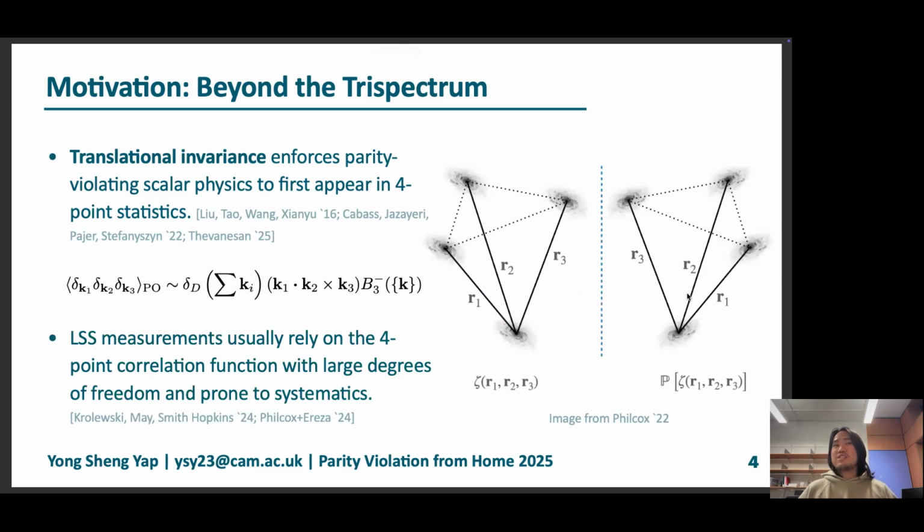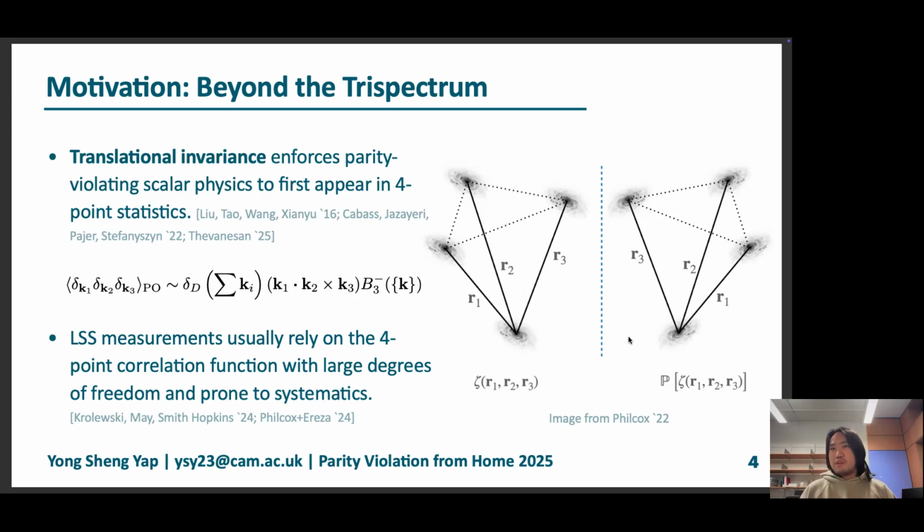This is why traditionally in large scale structure measurements like those done in BOSS and DESI, they have usually relied on 4-point correlation functions of galaxies because in contrast to the 3-point function, a 4-point correlation function which forms a tetrahedron, when inverted under parity, cannot be mapped back to itself solely by rotations.